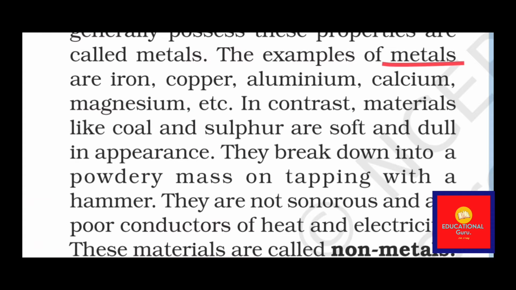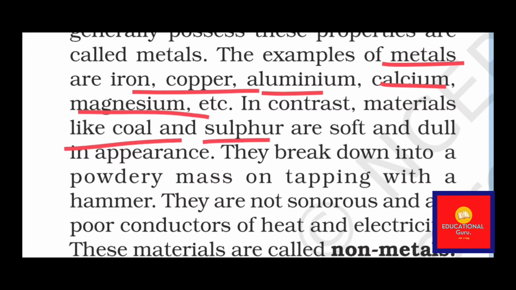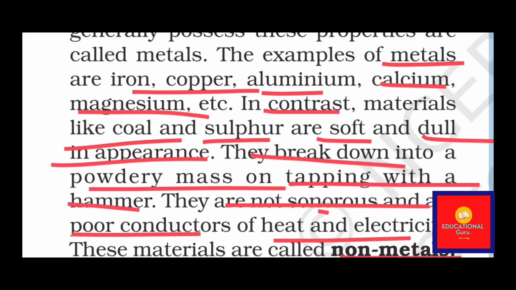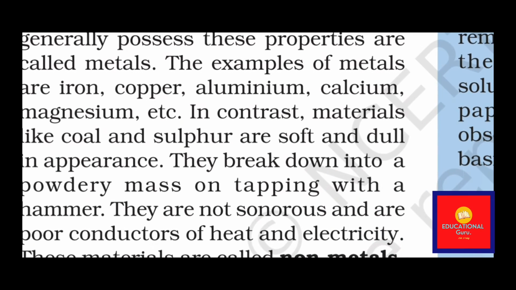Now here are some examples of metals, which are copper, iron, aluminium, calcium and magnesium, etc. And some non-metals like coal and sulfur. In contrast, they are soft and dull in appearance, and can be broken down into a powdery mass when tapped with a hammer. These are not sonorous and are poor conductors of heat and electricity, and thus they are known as non-metals.